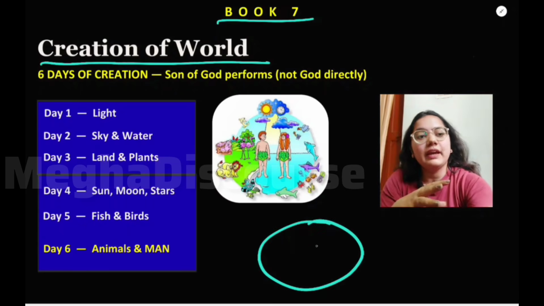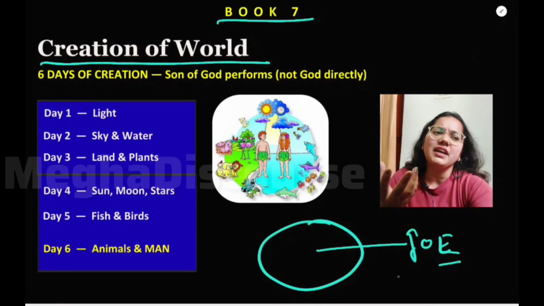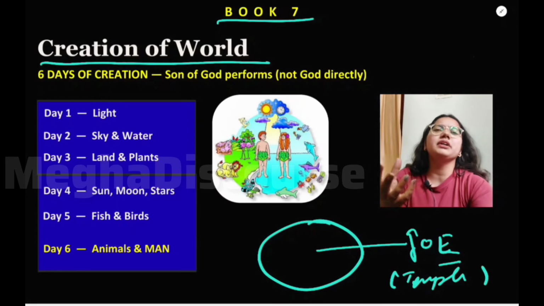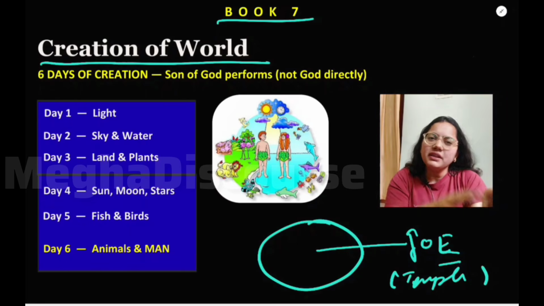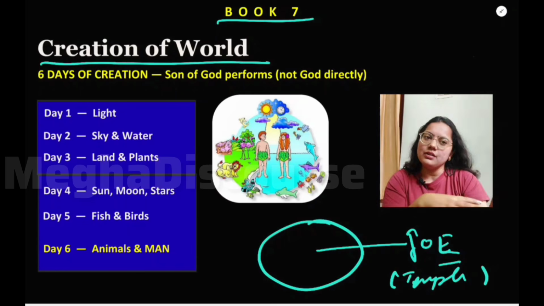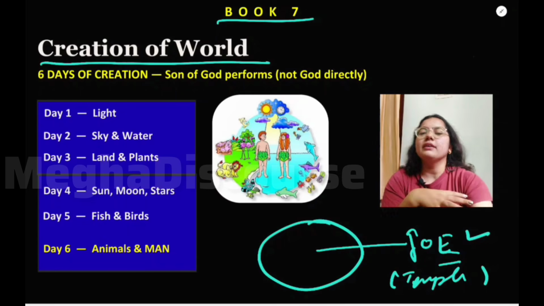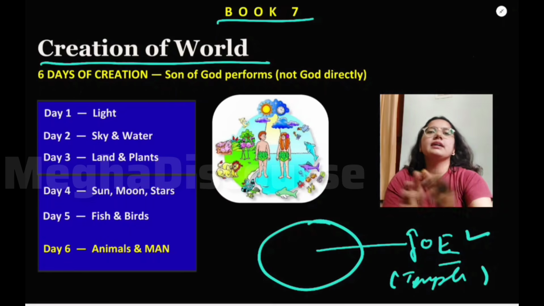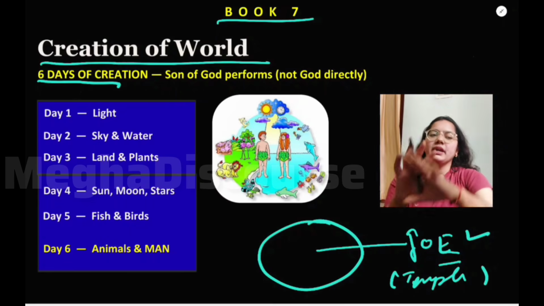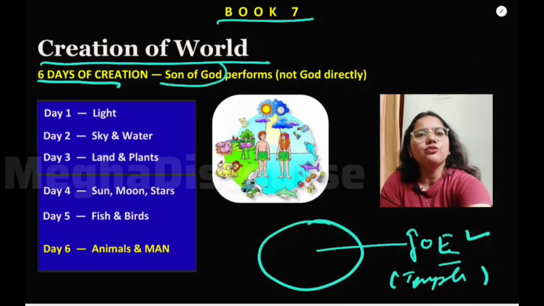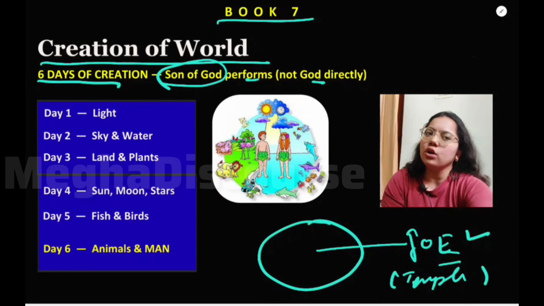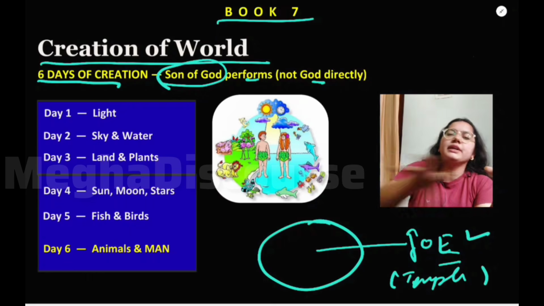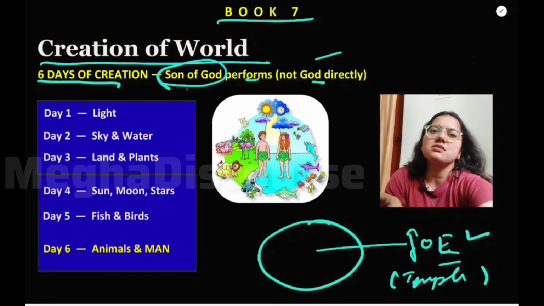Because on the earth, the Garden of Eden is basically a temple, because God wanted to have some print, some image of his own on the earth. So he created this Garden of Eden, right? So there is this creation of the world, this whole earth, and 6 days it took to make this earth, and it was the Son of God who performs it, not God. So if the question comes who created this world, it is not God but the Son of God.